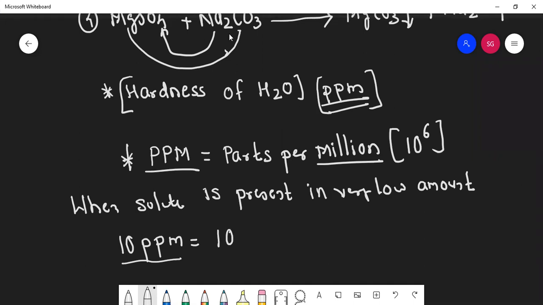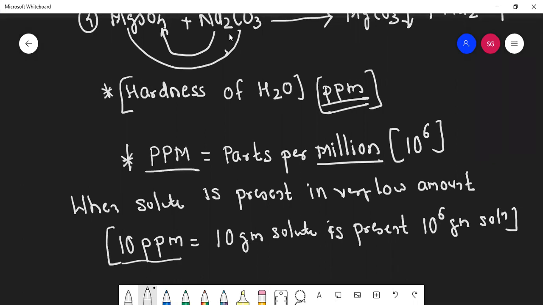So I can write 10 gram of solute is present in 10⁶ gram of solution. Again, revise the concept properly, students. This is called ppm, parts per million.